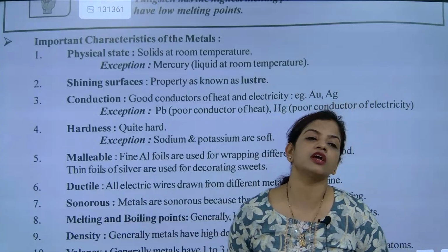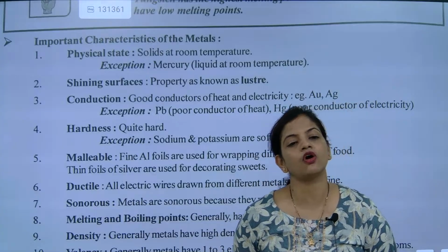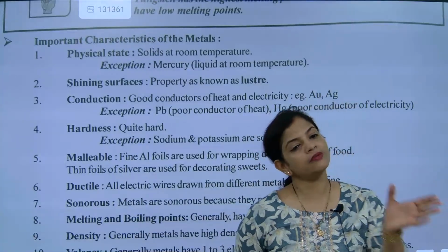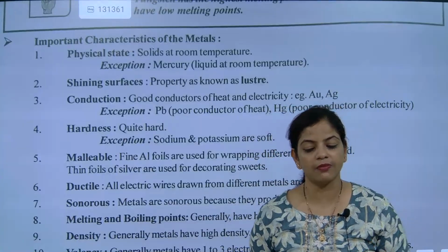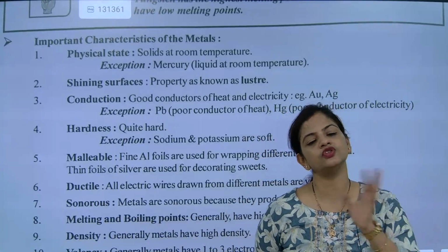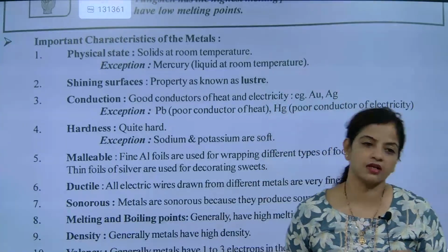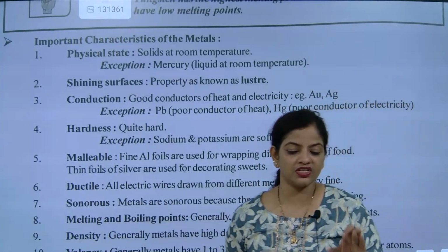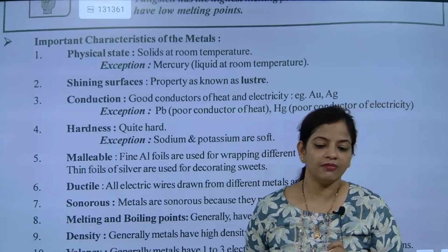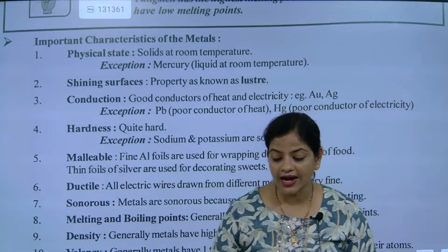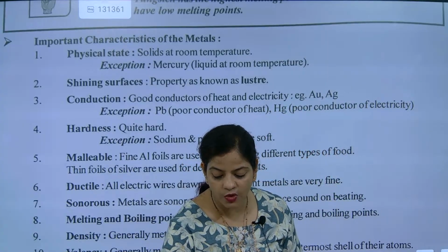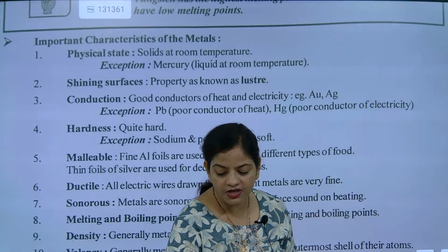In that, we are talking about the physical properties of all the metals. And we came to know that usually all the metals are solid at room temperature, except mercury. Mercury is what, beta? Liquid at room temperature.